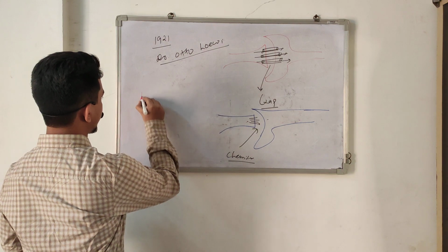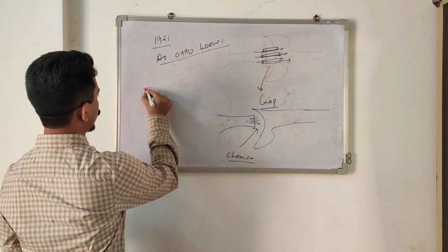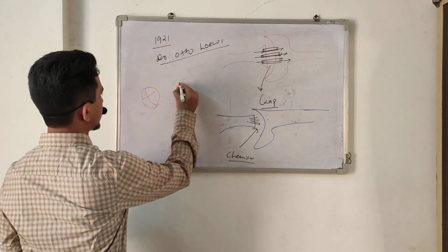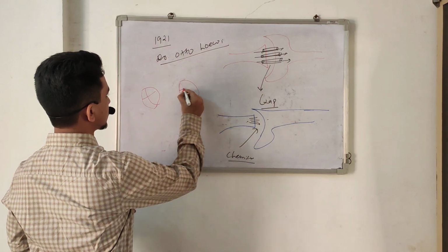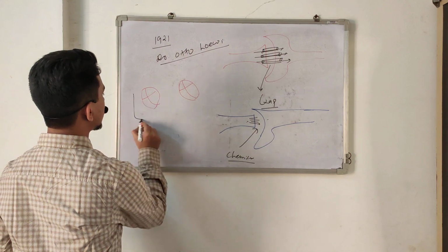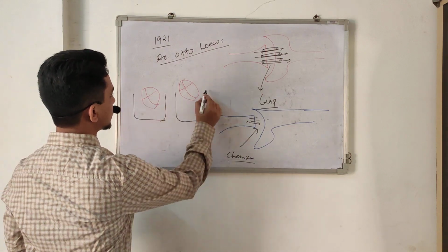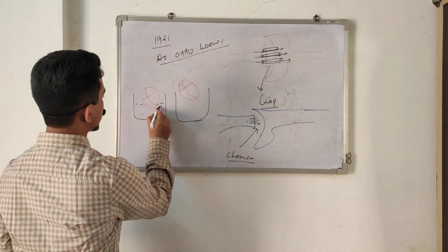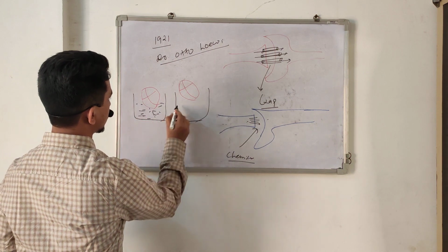It's a famous experiment. Everyone knows this experiment. They take two hearts in containers of normal saline.